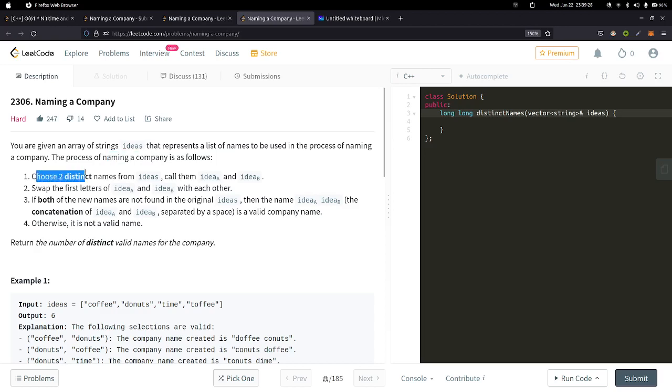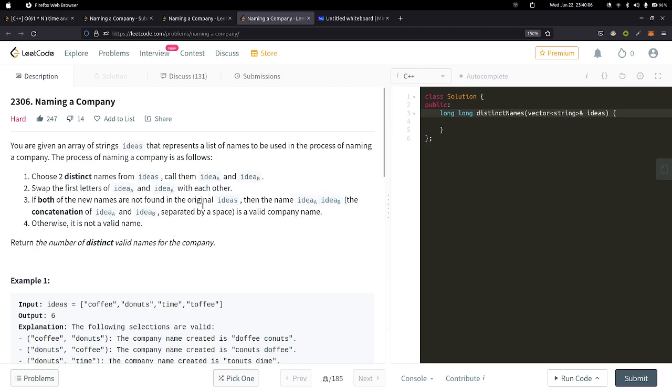The first step is to choose two distinct names from ideas and call them idea A and idea B. Then we swap the first letters of both the strings with each other, and we get two new strings. If both of the new names are not found in the original list, then the name idea A concatenated with idea B with a space is a valid company name. Otherwise, it's not a valid name.